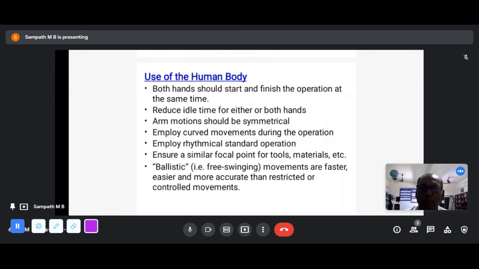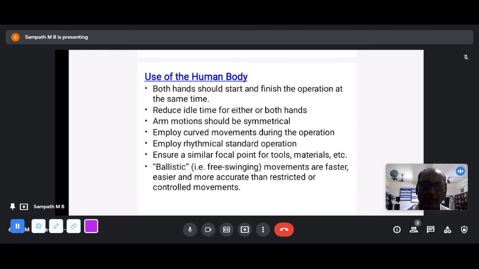So use of the human body. These are all basics I'm just teaching you. Both hands should start and finish the operation at the same time. Sir, how is it possible? Later on, I'll show you in this subject how it is done. Reduce idle time of either of both hands. Idle time is waste time. It is unutilized time or unproductive time.